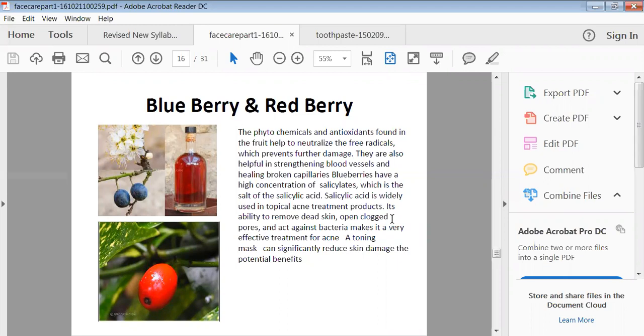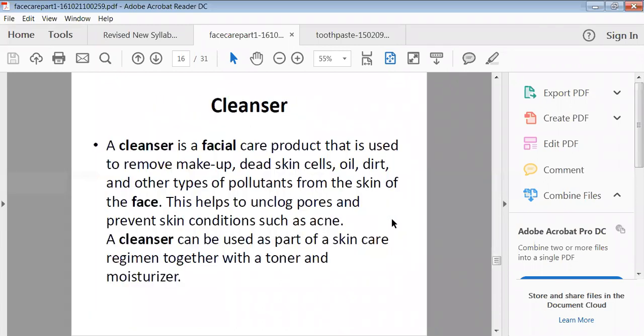Blueberries have a high concentration of salicylates, which are salts of salicylic acid. Generally, salicylic acid is widely used in topical acne treatment. It has the ability to remove dead skin, it opens the clogged pores, and it acts against bacteria. So these are the utilizations of blueberry and red berry. This kind of blueberry and red berry extract can be added to your face wash.